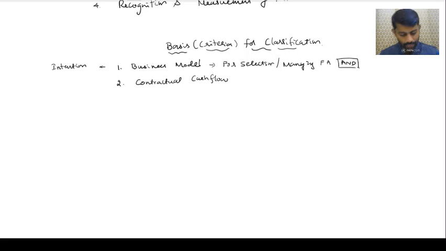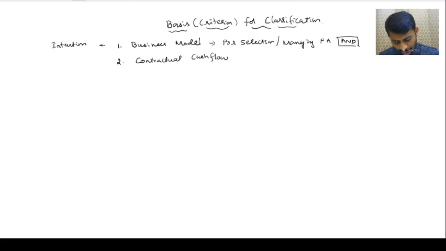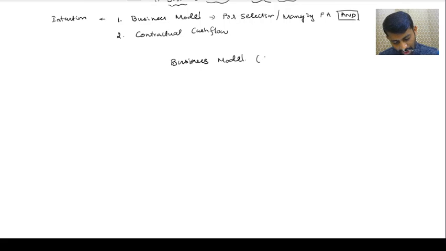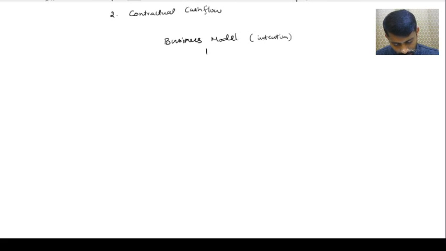And the contractual cash flow. Contractual cash flow means, my dear friends, it is nothing but cash flows. Now, what is business model, what is contractual cash flow, will doubt come or not? Business model means it is an intention, correct?